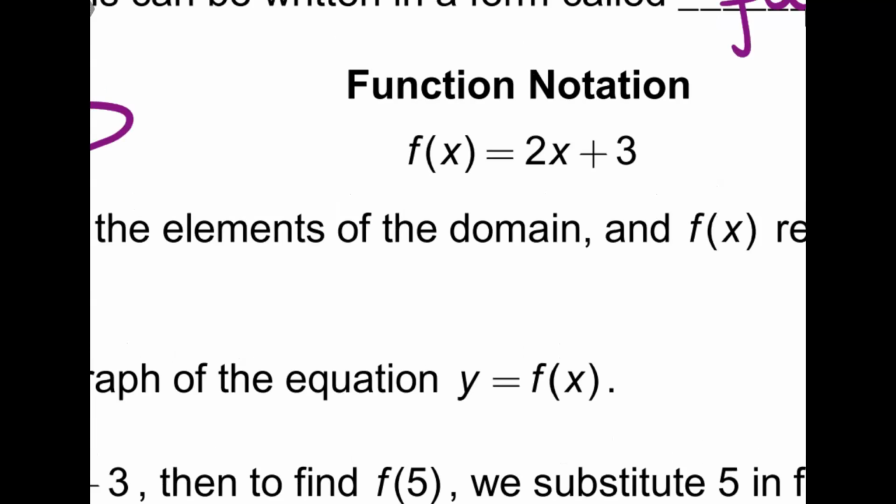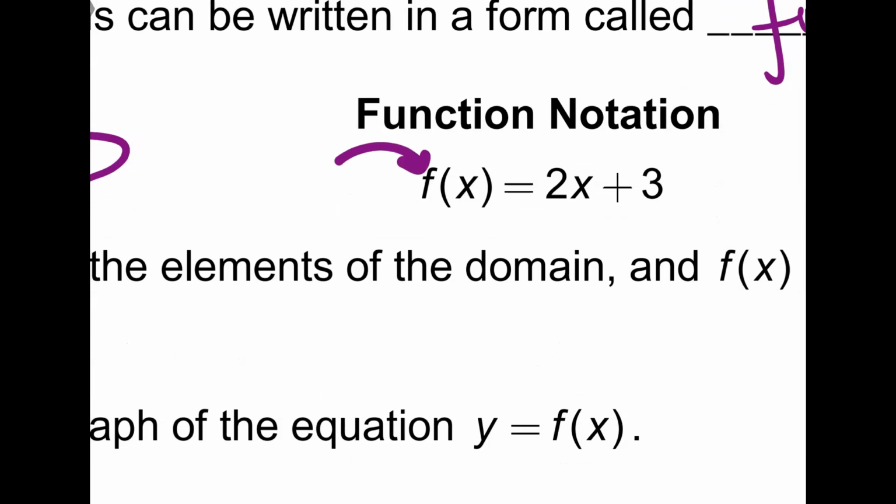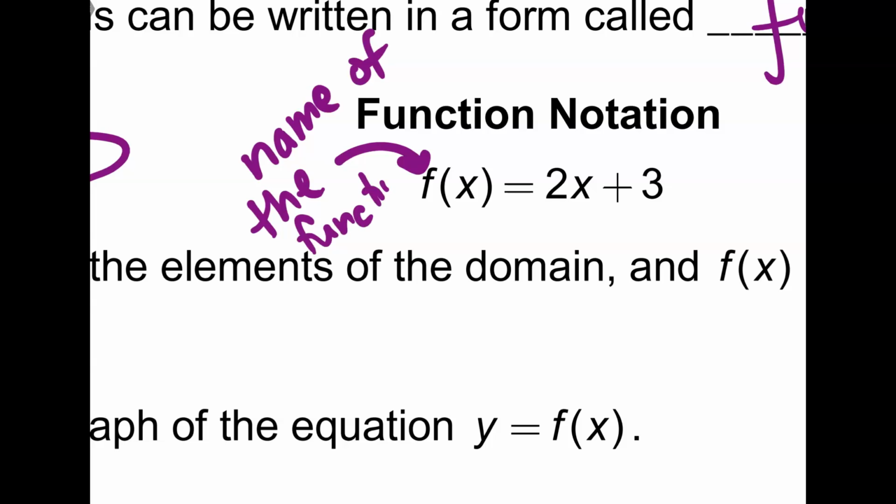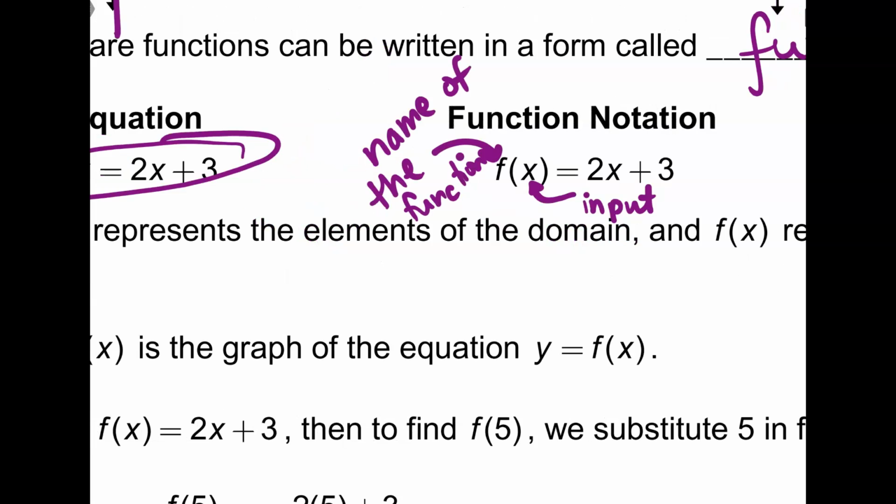So this is the name of the function. I could have a g of x, h of x, it's just the name of the function. And whatever's inside here, this x, is going to be the input.